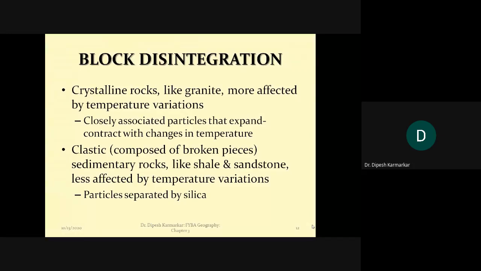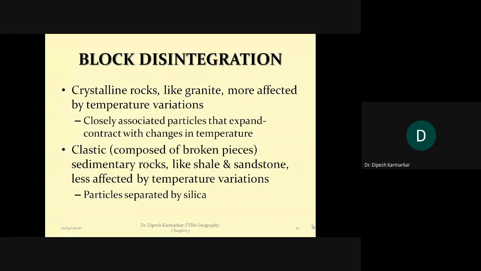They are also called clastic rocks. Clastic means rocks that are made up of many small pieces of different kinds, and such rocks have a lot of silica in them, and the particles of rock are separated by that silica, which is why they are relatively less affected by temperature variations. So it is crystalline rocks like granite that are affected more by temperature change, while clastic sedimentary rocks are affected relatively less.